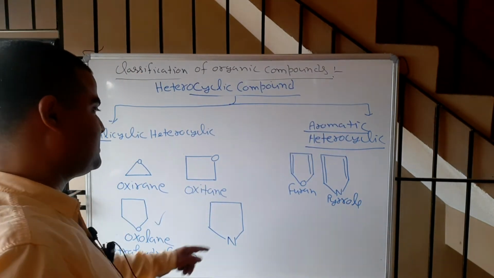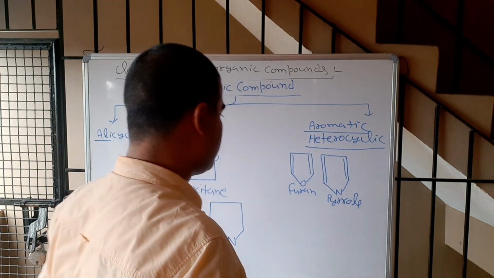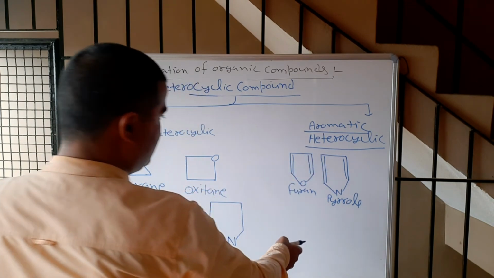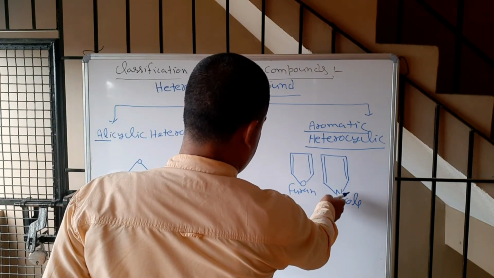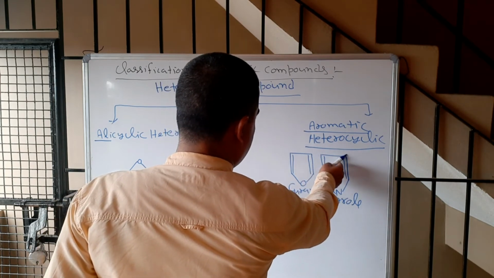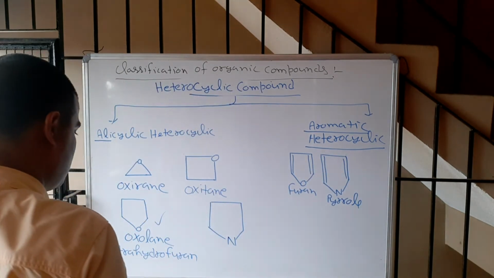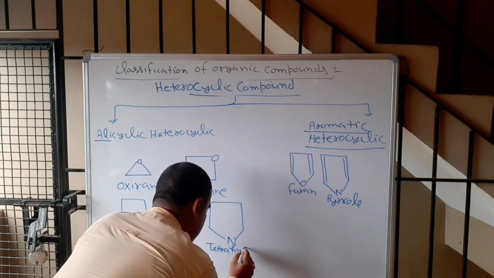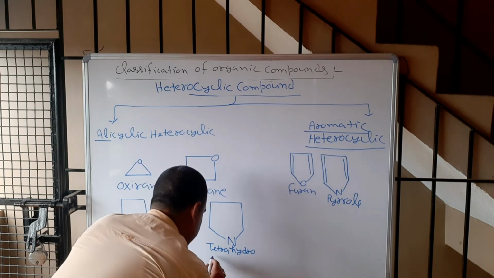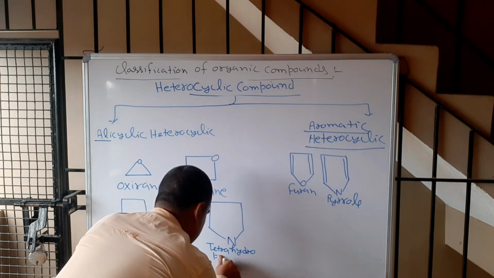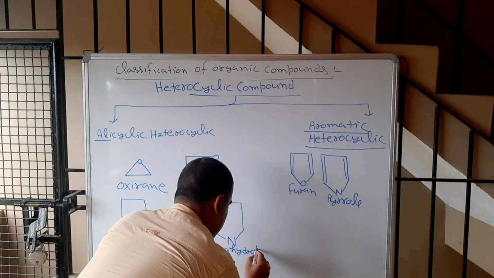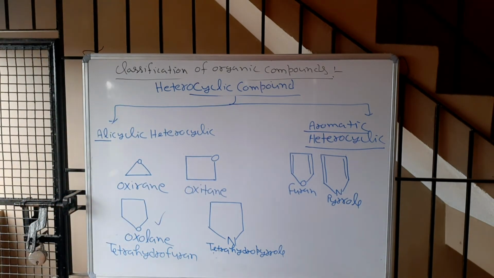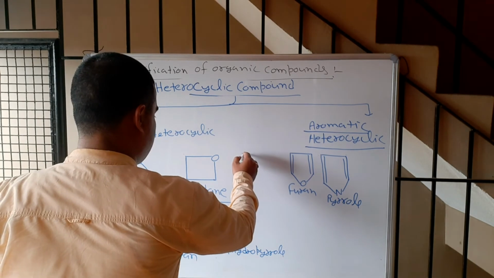This is furan and this is pyrrole. Now like we did tetrahydrogenation, if I do tetrahydrogenation here, then this will be tetrahydropyrrole, correct or not?